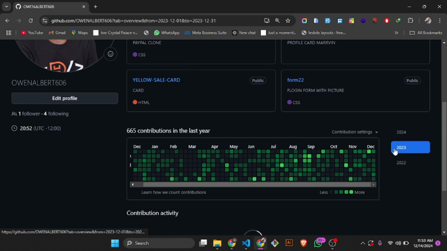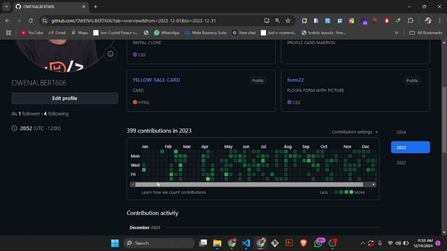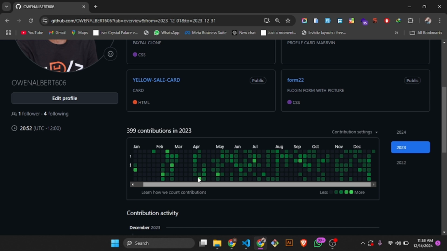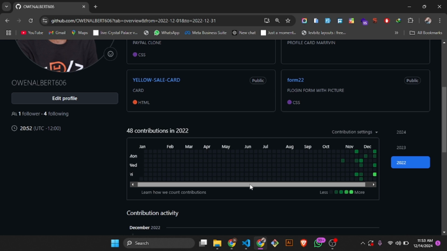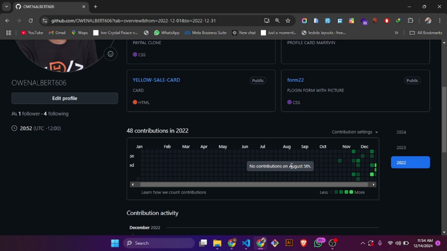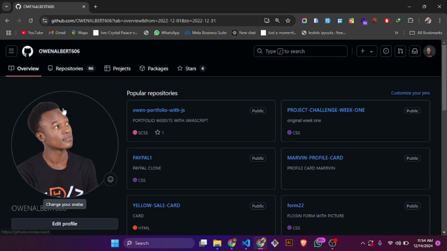So when I check 2023, January was not so busy for me in 2023, with 399 contributions. And if I check 2022, this is when I was kickstarting, around late October, November, December, with 48 contributions. This is where I began. It shows the analytics in the overview.